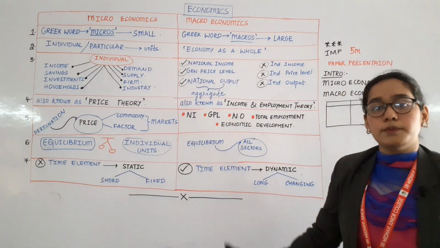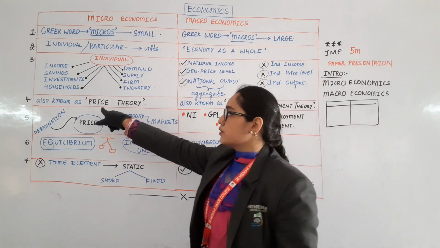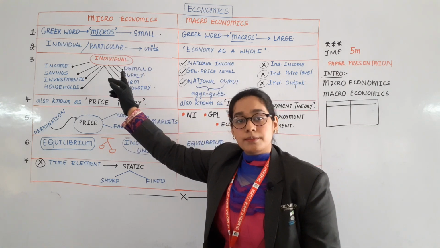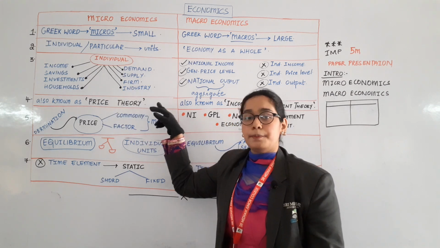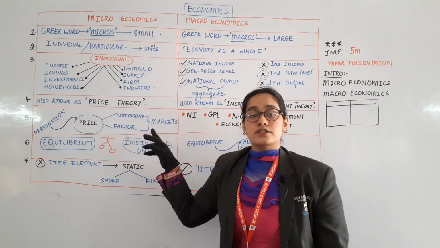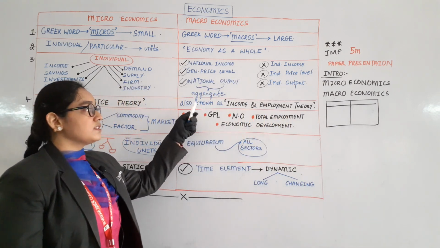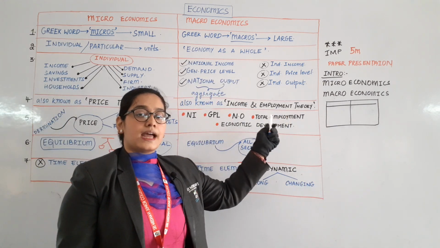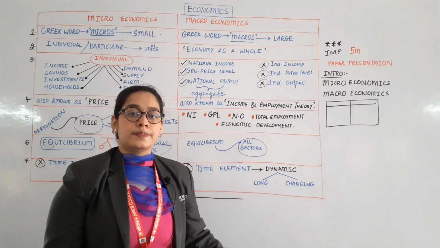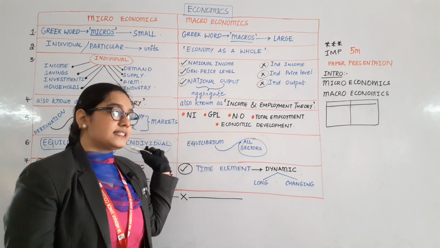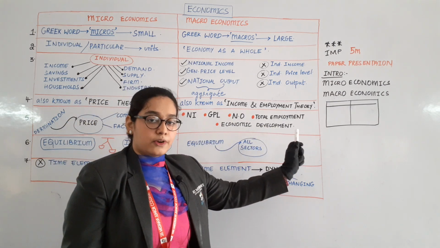Let us go to the fourth point. Microeconomics is also known as price theory, whereas macroeconomics is known as income and employment theory. Price theory, income and employment theory.